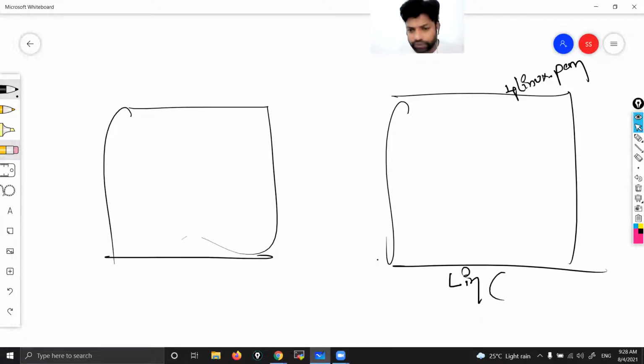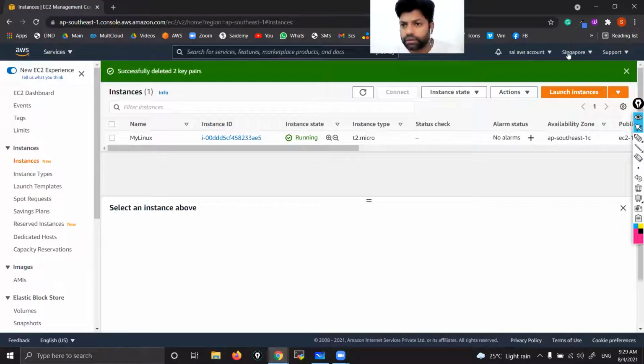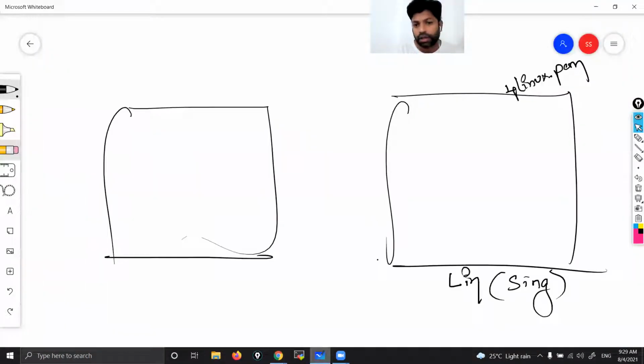Okay, now this is my laptop. See, where we launched this Linux instance, somewhere in Singapore, correct? You can see it is in Singapore, which is physically running in Singapore location. Now where is my laptop? Right now I'm in Pune. Now I need to access. To access, already we have opened SSH ports.